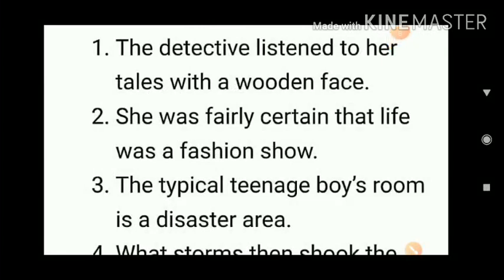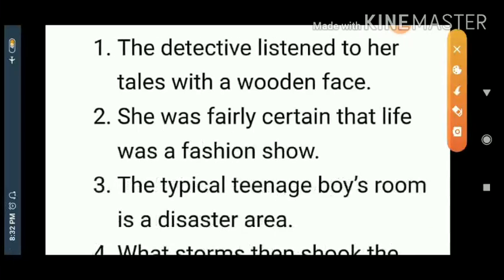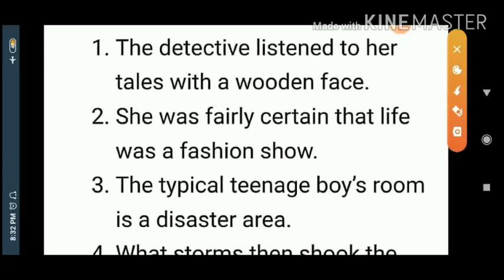You see a few more examples of another figure of speech I give you. The detective listened to her tales with a wooden face. You see here the detective, the original aspect, wearing a wooden face. He was with her tales. Wooden face is equal to detective, detective is equal to wooden face. 100% equality is there. That is the identity of metaphor.